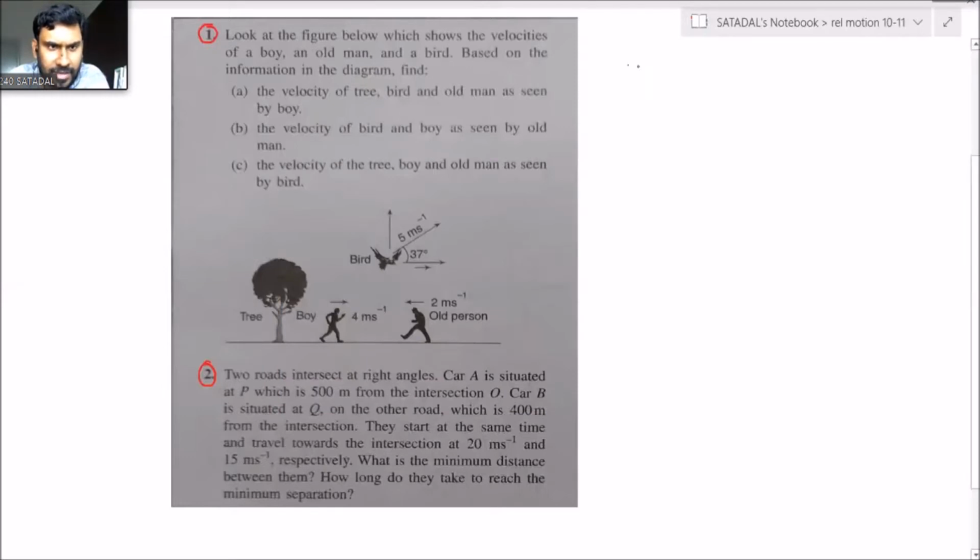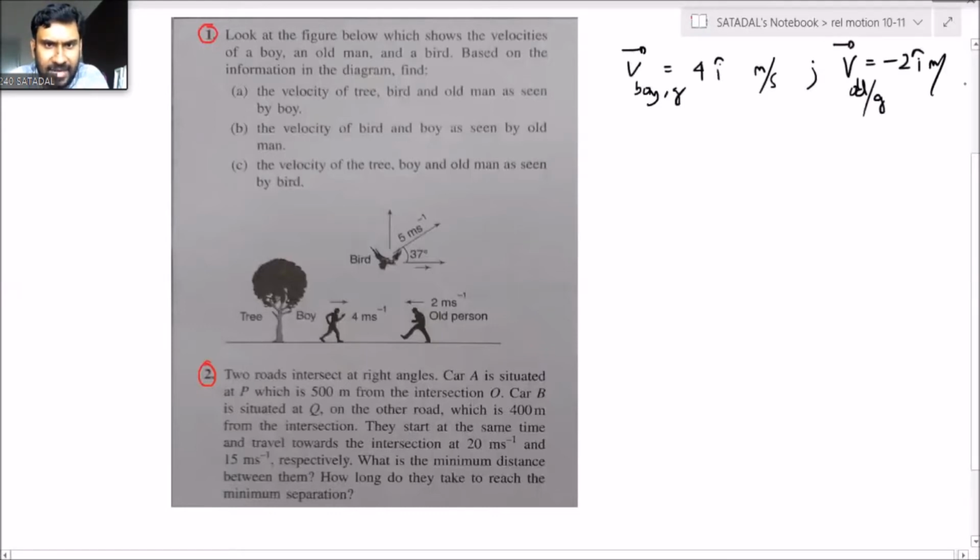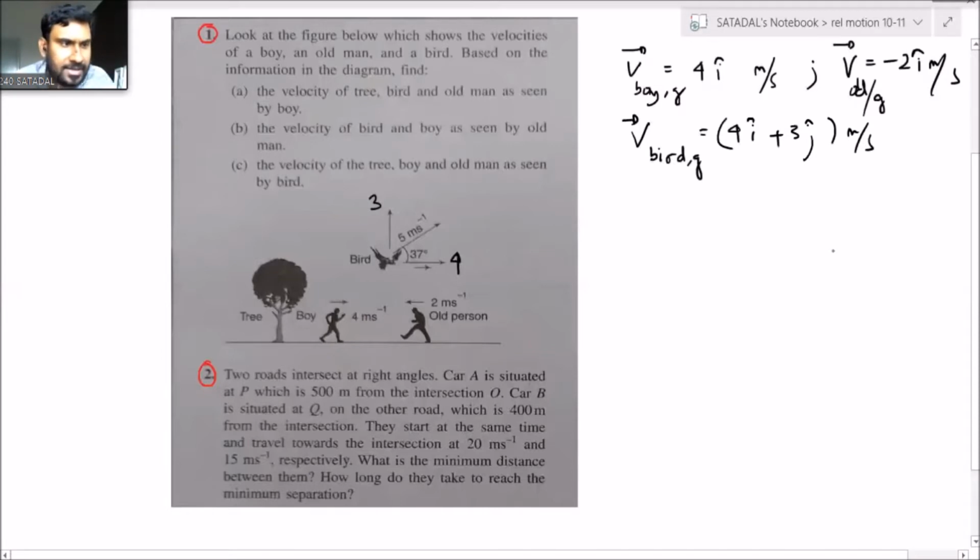Here, the velocity of the boy with respect to ground is given to be 4 i cap meter per second. Velocity of the old person with respect to ground is equal to minus 2 i cap meter per second. And for the bird, this is 37 degrees, so this component becomes 4 and this component becomes 3. So the velocity of the bird as seen from the ground is equal to 4 i cap plus 3 j cap meter per second.